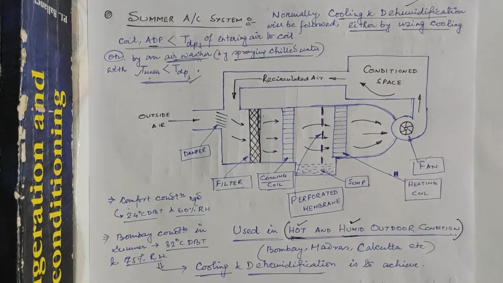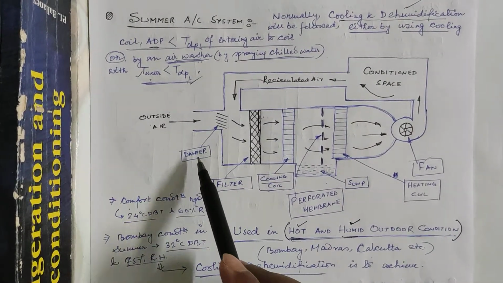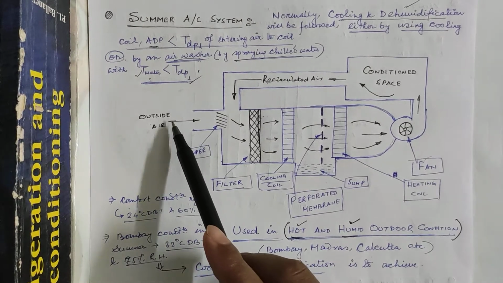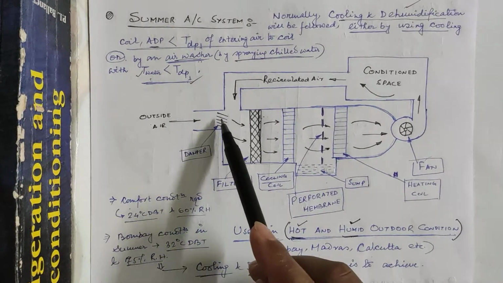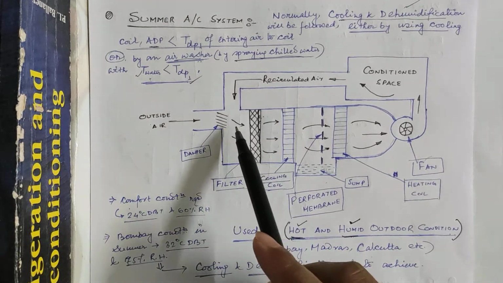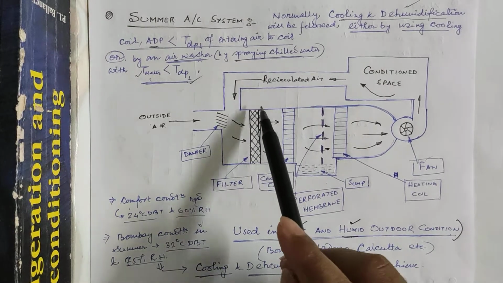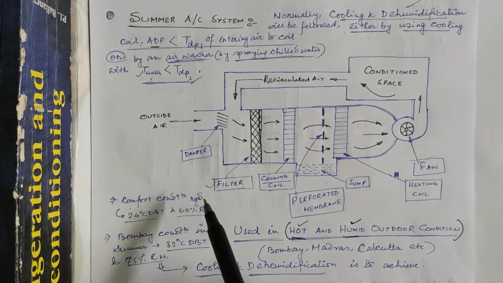So this one is the schematic diagram where various components are there. First, outside air comes from the atmosphere and passes through this damper, and then enters through this filter. This is the main duct. Within this filter, the impurities will be removed.